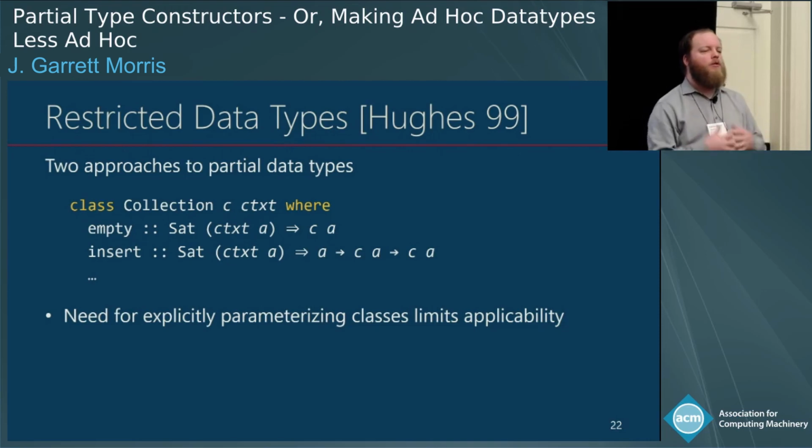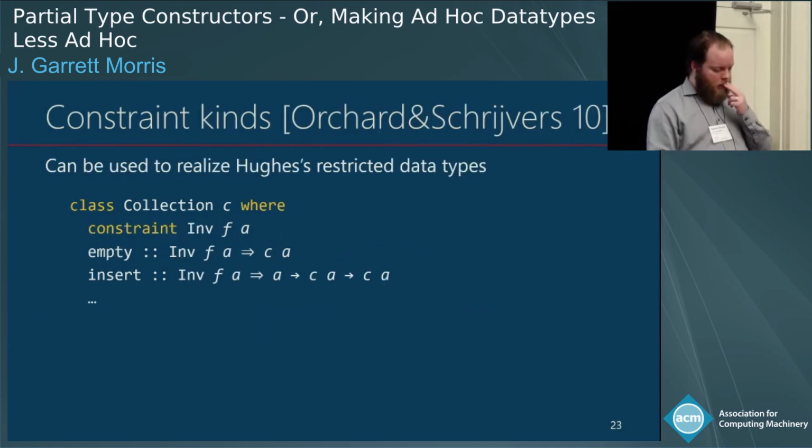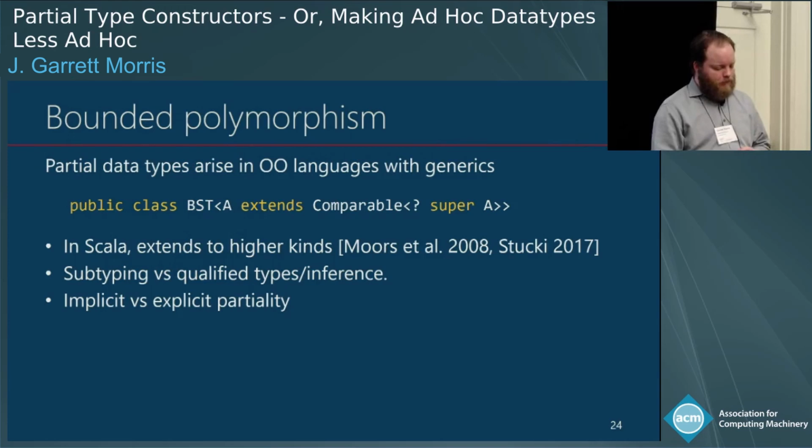And one of the things that we wanted to do is to, as much as possible, keep the meaning of existing code and to put the burden on the partial data type, not on everyone who's using it. Right? So we don't want to have to write a new Functor class that specially accounts for partial data types. We want partial data types to account for themselves when they get to the existing Functor definition. Orchard and Schrijvers came up with a very nice extension that realizes Hughes' idea. Our approach is really just a generalization of that.